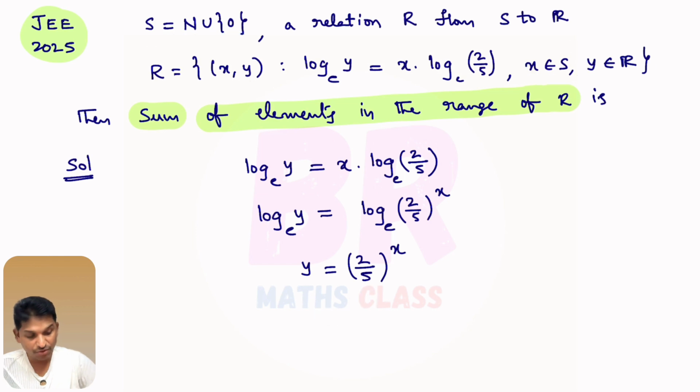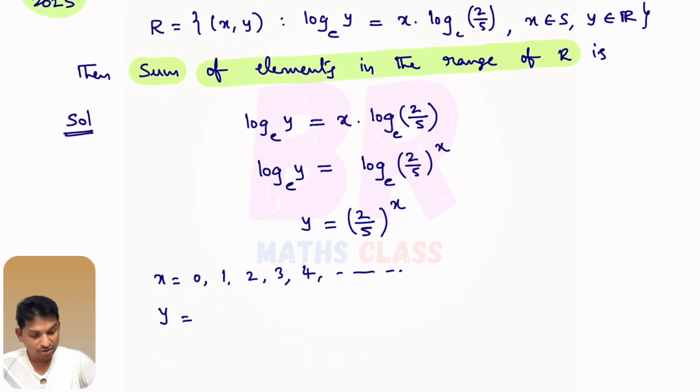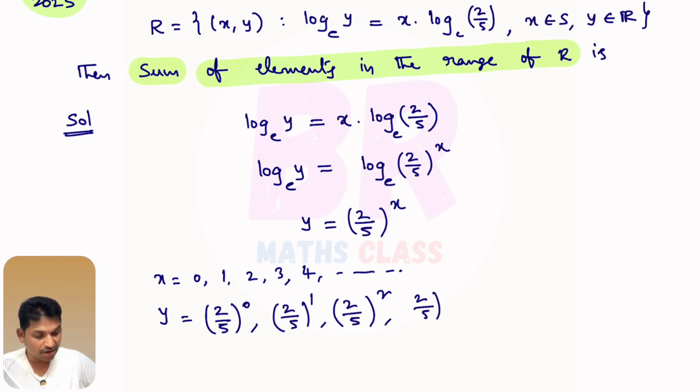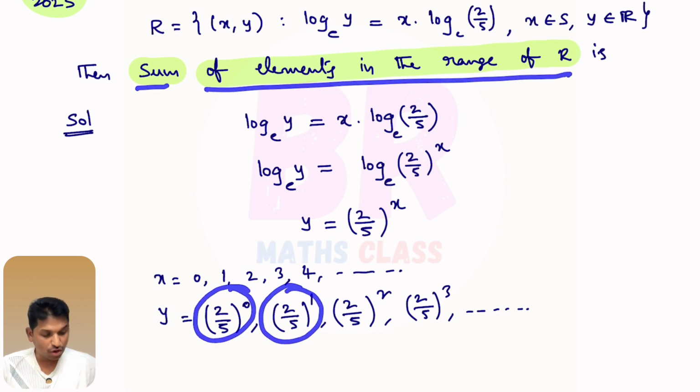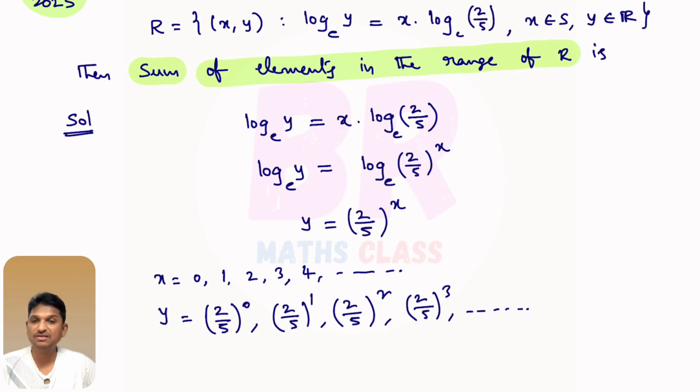So if you observe, when I put x equal to 0, 1, 2, 3, 4, and continue like this, you observe what y values you are getting. You put this x value here. What y value will you get? 2 by 5 power 0. Put x equal to 1, 2 by 5 power 1, 2 by 5 whole square, 2 by 5 whole cube. It continues like this. What they are asking is the sum of all the elements in the range of R. That means they are asking you to add all these elements. What answer you will get, that is the answer.